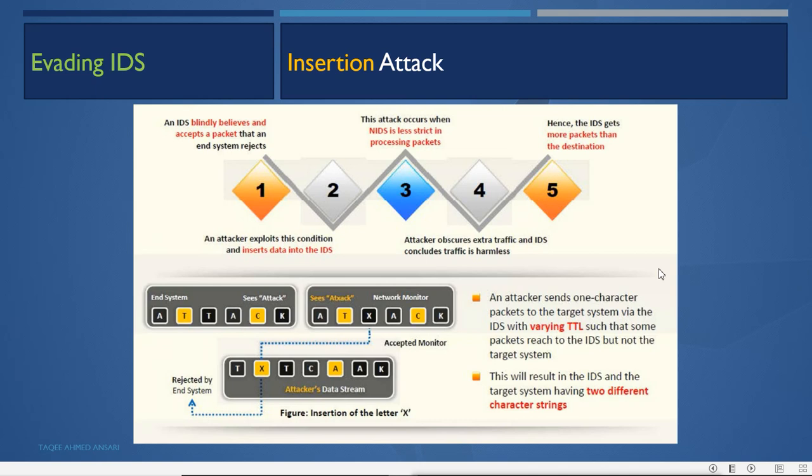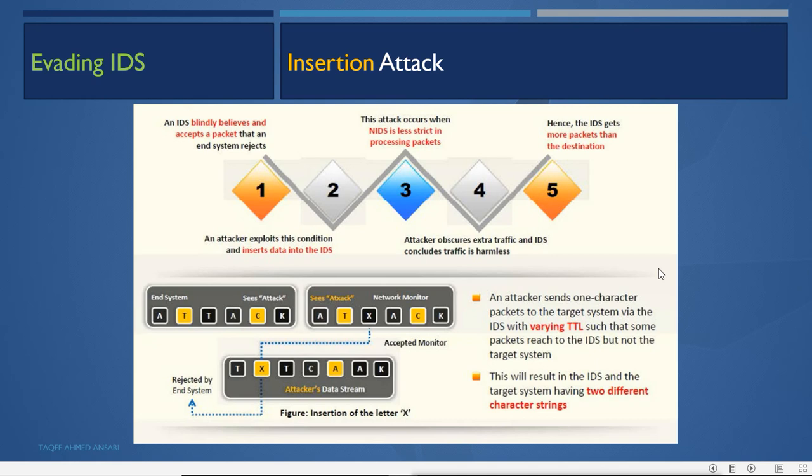Like the attacker tries to send viruses, worms, different malicious packets, and tries to do different types of attacks: scanning attack, denial of service attack, spoofing attack. So IDS is there to detect all these things.